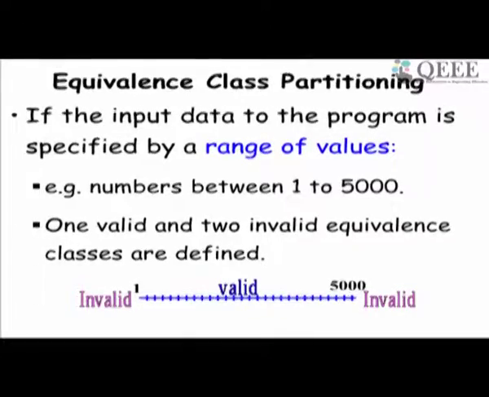Let's say some program takes a range of values. Let's say it reads a number and then prints it out in words, and it can take between 1 and 5,000. So there is one valid class, and the invalid class is broken into two subclasses: less than 1 and greater than 5,000. And then there is one valid equivalence class.